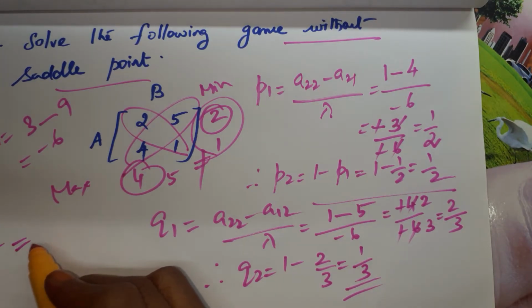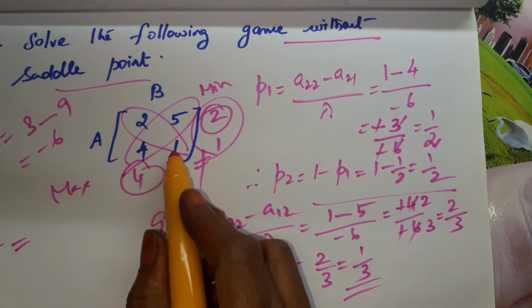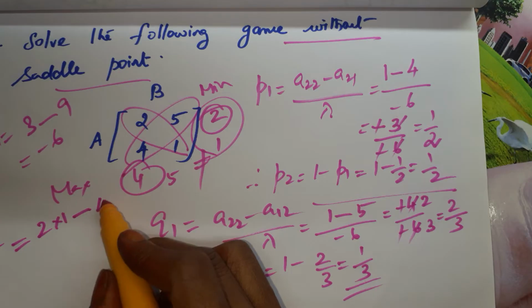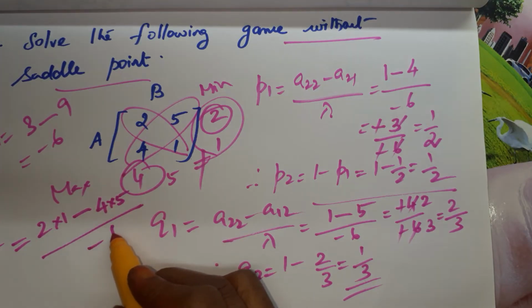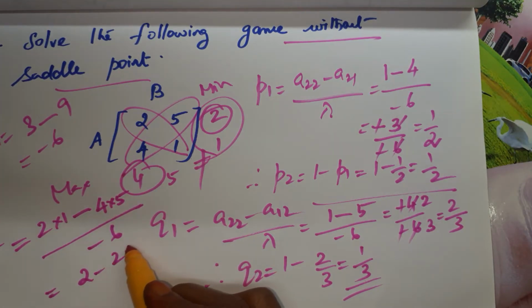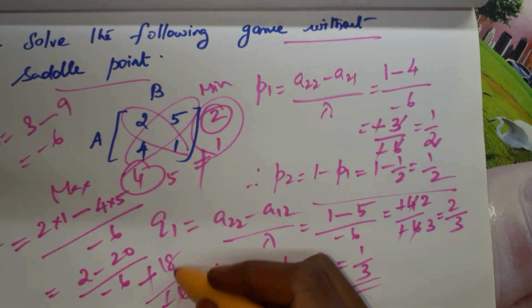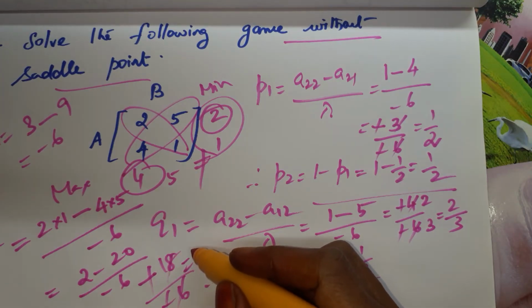Value of the game V is equal to A11 into A22, so 2 into 1, minus 4 into 5, by lambda, which is minus 6. So 2 minus 20 by minus 6, which is minus 18 by minus 6. Minus we can cancel. After cancellation, the answer is 3.